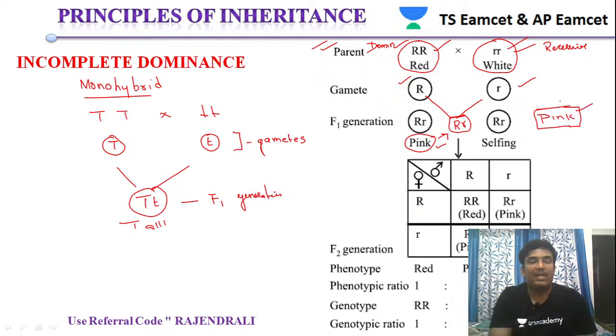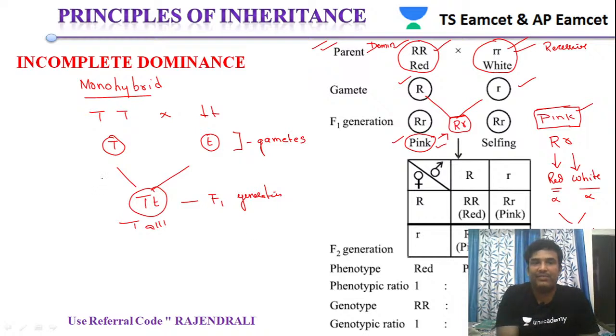So pink color is something different from the parent. Even though we are getting two alleles, capital R and small r, if capital R is showing dominance, we should get red color. If small r is showing dominance, we should get white color. But red color is not produced in the flower in the F1 generation, and white color is also not produced. Some other color is produced in the F1 generation. What is that color? It is the pinkish color.